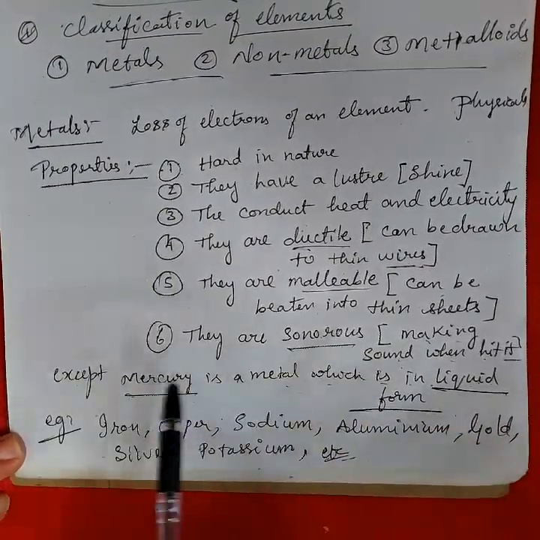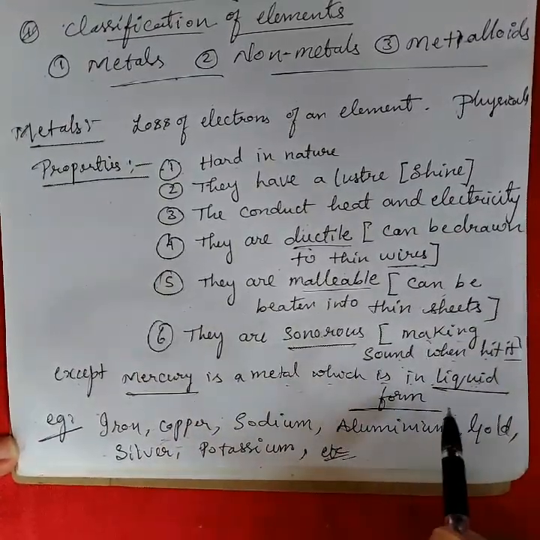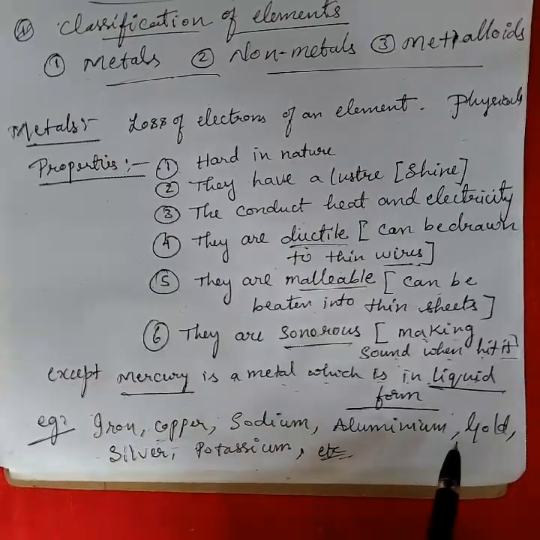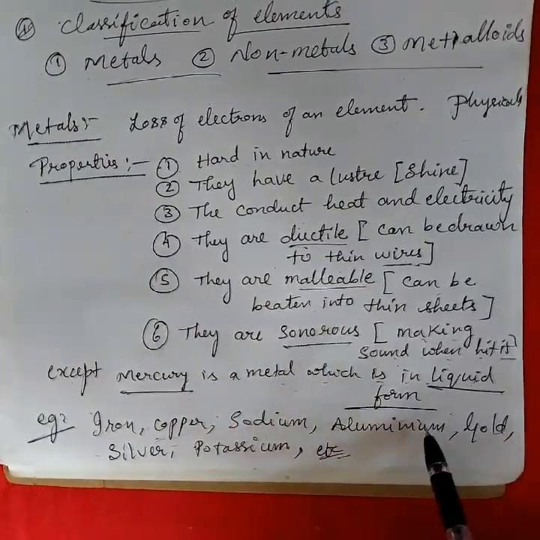We will discuss them later in higher classes. We study this in the 9th class this year, and in higher classes we study metals again.